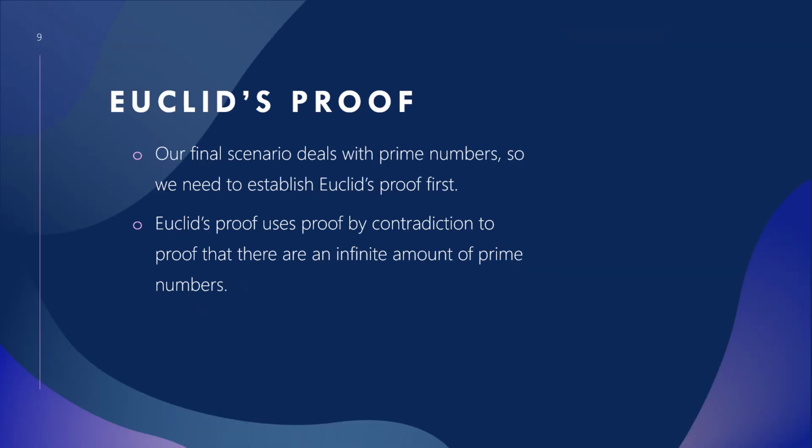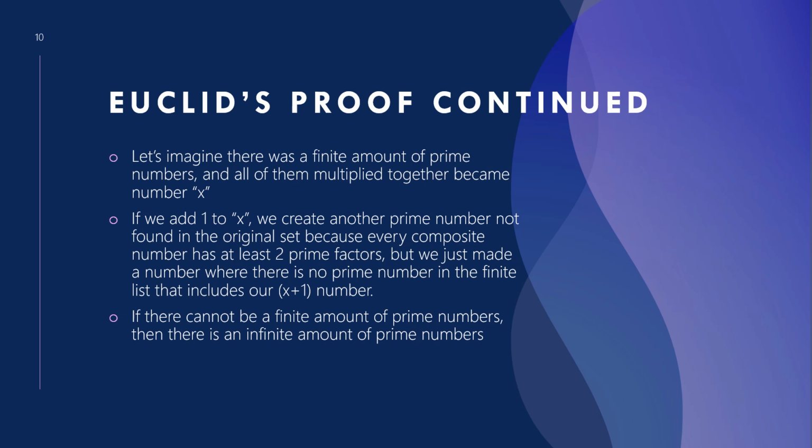Now, before we start our final scenario with the hotel, we'll have to step away from the hotel a bit to talk about prime numbers, for which we need Euclid's proof to prove that there are an infinite number of prime numbers inside our set of infinite natural numbers, which is the amount of rooms in the hotel. We know that a prime number is itself times 1, so its only factors are 1 and itself. If we multiplied every hypothetical finite prime number together, we would get this number x.